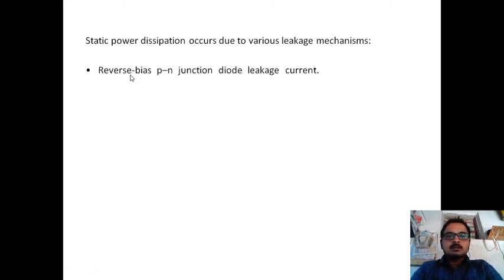The first one is reverse bias PN junction diode leakage current. With the diffusion regions, the substrate bias forms a PN junction. Due to this PN junction, the reverse diode leakage current will be formed. The diode is formed in between the substrate and the diffusions. We have drain and source diffusions, and here in the drain and source diffusion, the diode will be formed. Due to this, the leakage current will be formed. That is the reverse bias PN junction diode leakage current.